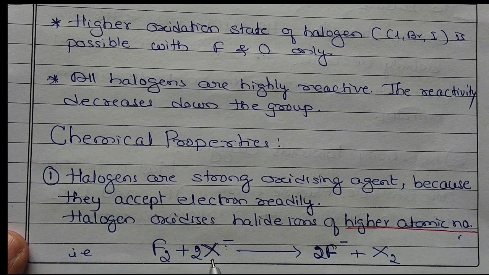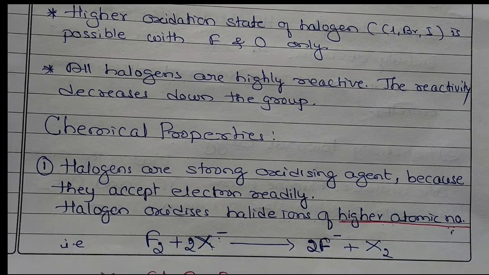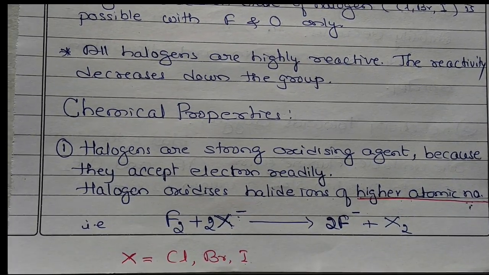What is X here? X may be either chlorine, bromine, or iodine. That is Cl minus, Br minus, I minus, because it oxidizes halide ions of higher atomic number. What is higher than fluorine? Chlorine, bromine, iodine. So X means what here? That is Cl, Br and I.